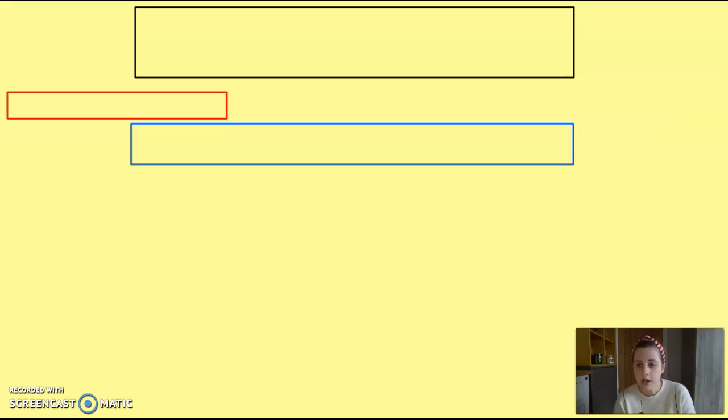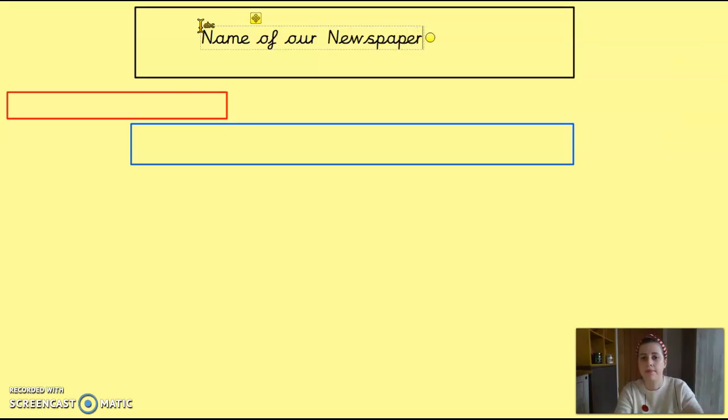So, first of all, you need to lay out your page how you normally would for a newspaper report. And we've already done one this week, so it should be easy. Now, in this box at the top, we want the name of our newspaper. And we want this to spread all the way across the top of the page, nice and big. Now, you might use the same name of the newspaper for your bus boycott one if you made one up for that one. Make it up completely. That's going to stretch all the way across the top of the page.